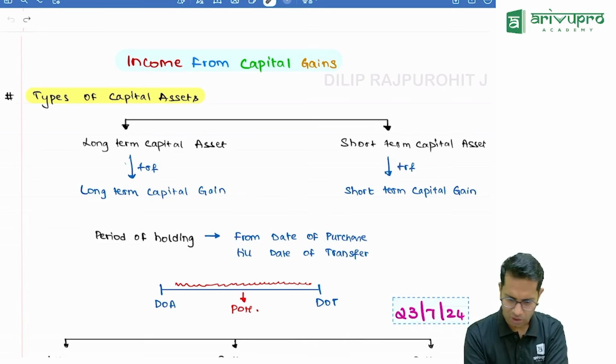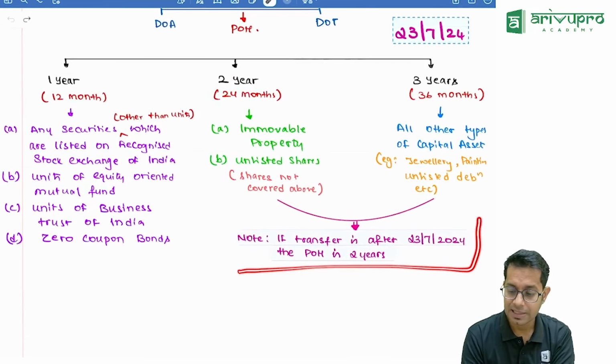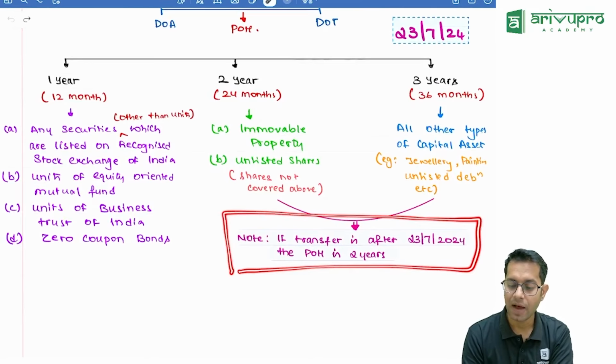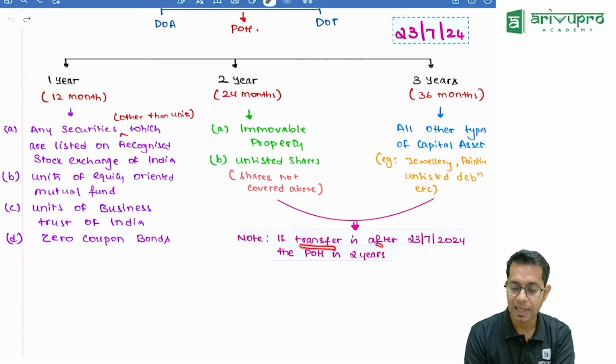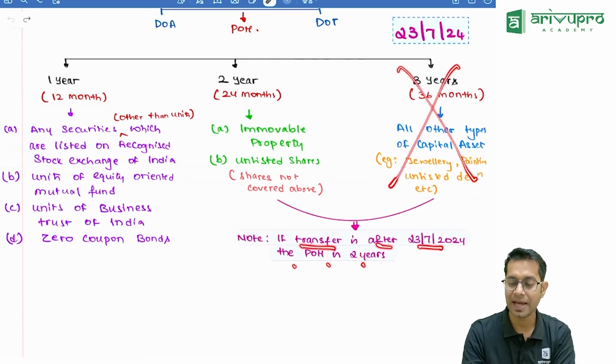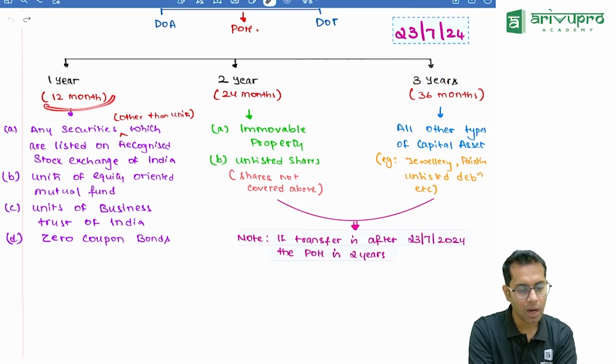Now, here there is a small change. What is the change, sir? If any capital asset is transferred after 23rd July 2024, the period of holding you are going to see is only 2 years. Sir, repeat. If the transfer of a capital asset happens after 23rd July, the 3-year limit has been removed now. For 4 assets, it is 1 year or 12 months only.